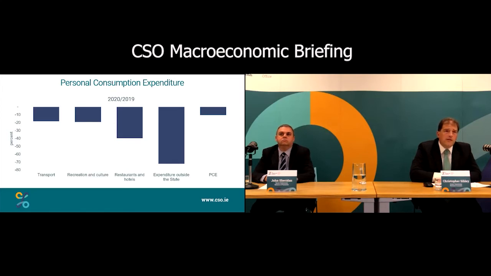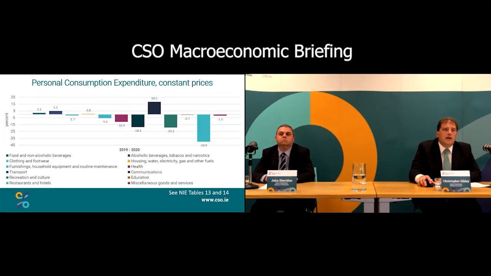One of the new things we have today is an increased detail in the breakdown of consumption. So if you look in the chapter in the publication called Consumption of Personal Income, we call it table 13 at current and 14 at constant prices. And we have a much more detailed, what we call COICOP or product breakdown of consumption. So they're all the main items we just talked about that's giving you the big swings in the data there. But there's lots of other categories in there too if you're interested in what's going on with the consumption data.